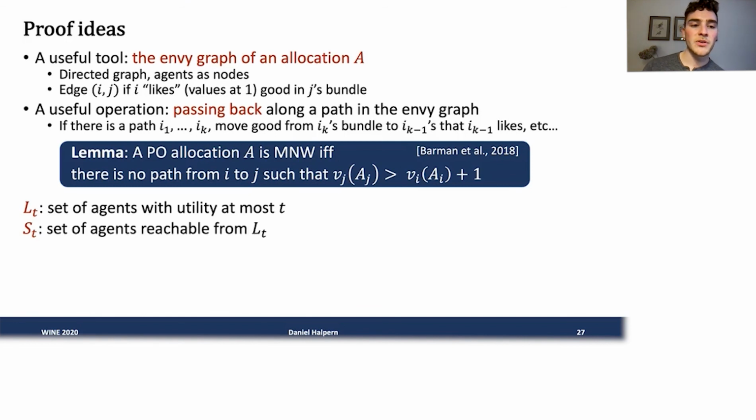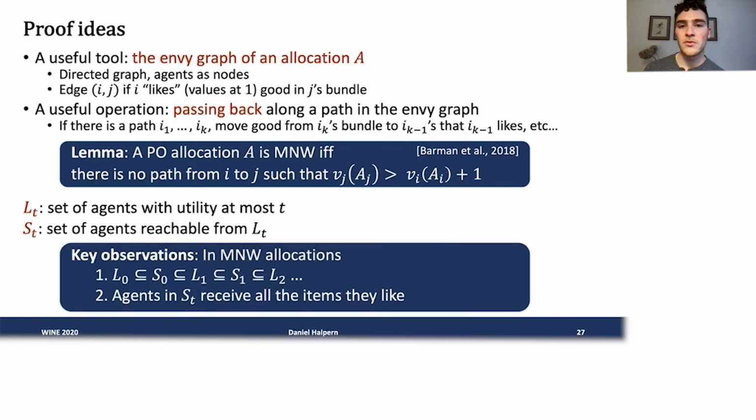Some other really important ideas that we use: if we consider L_t to be the set of agents with utility at most t, and S_t to be the set of agents reachable from L_t in the graph, so this includes L_t themselves, we'll allow 0 length paths, we actually get some really nice properties. In particular, if we have a maximum Nash welfare allocation, we get this very nice nesting of these sets.